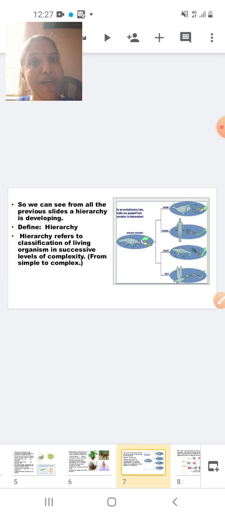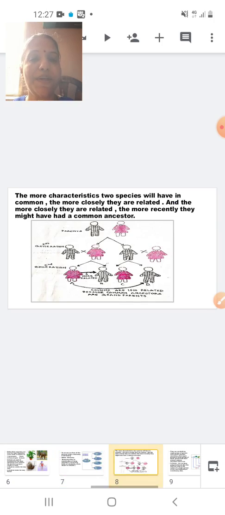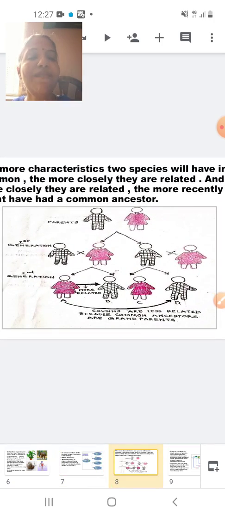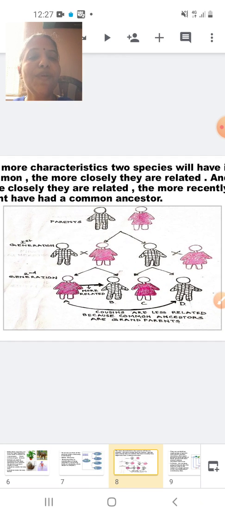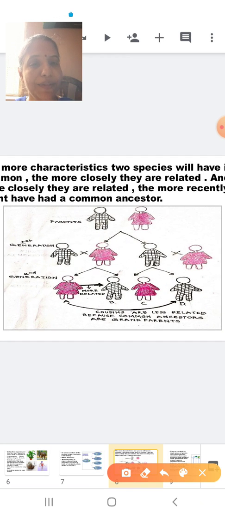I hope all of you have understood what is hierarchy. So we studied several definitions like that of evolution, classification, characteristic and hierarchy. Now let's move over to the next part. First of all, I will explain this particular diagram and then go to the reading part.